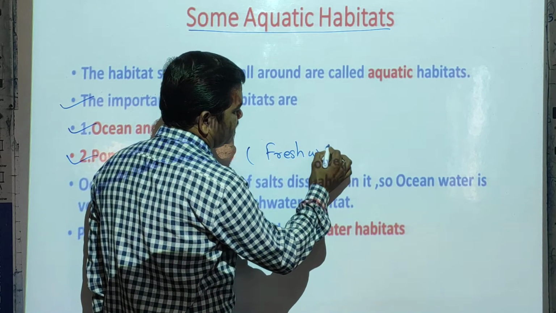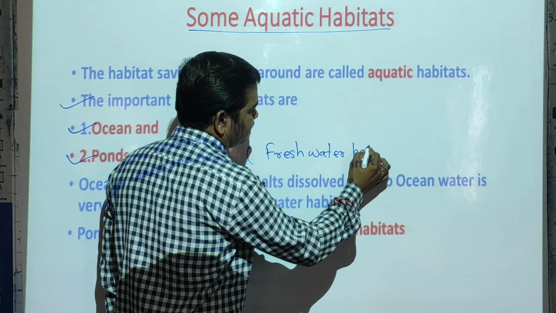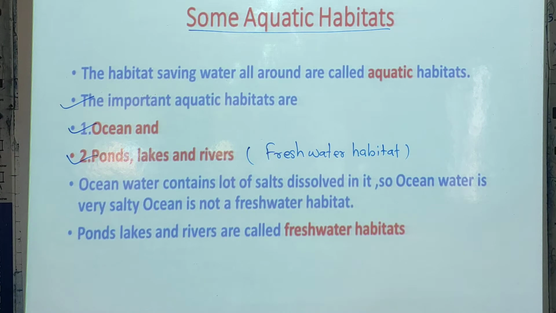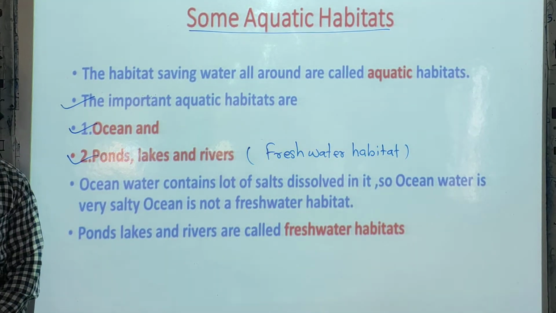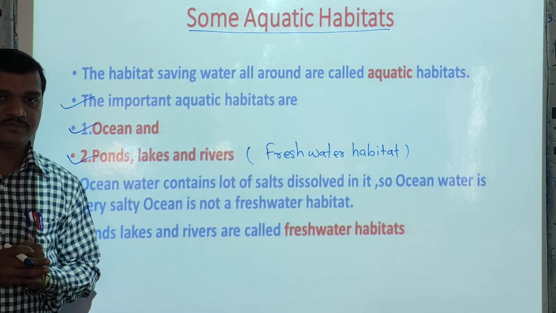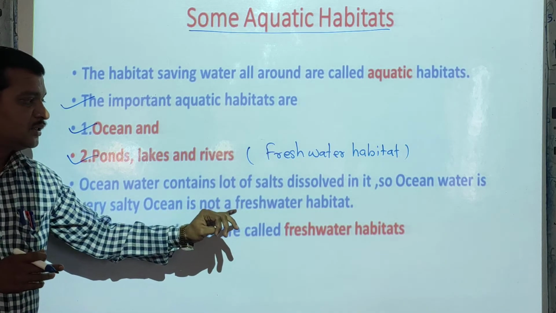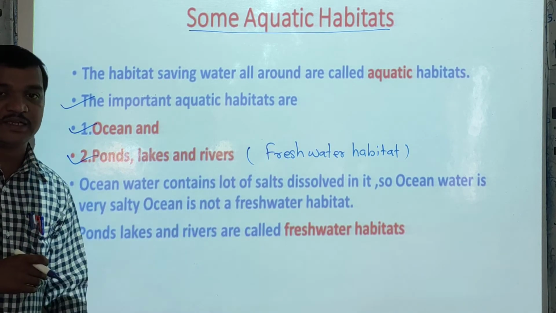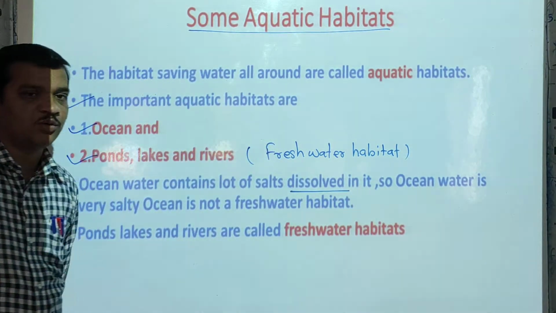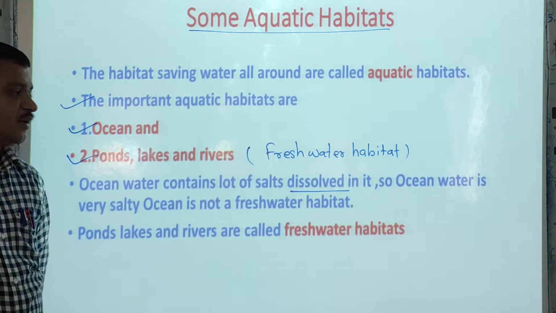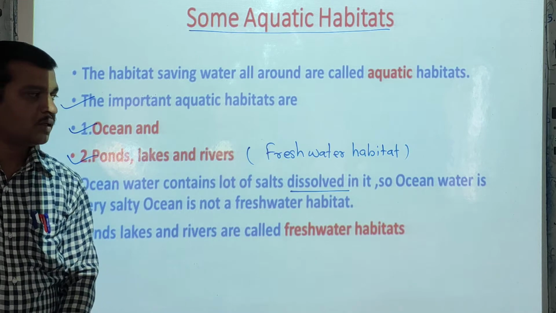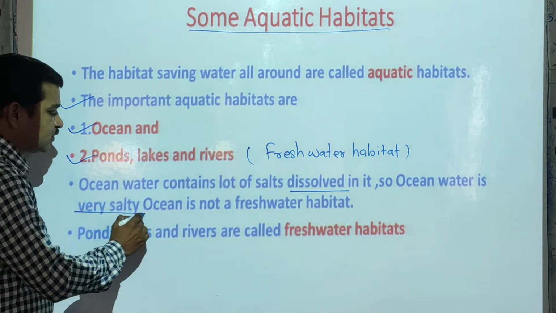Freshwater habitat. Which one? Ponds, lakes and rivers. Now see students, the ocean water contains a lot of salts, and these salts are present in dissolved form. Whatever salts are there in the ocean water, all are present in dissolved form. So ocean water is very salty water.